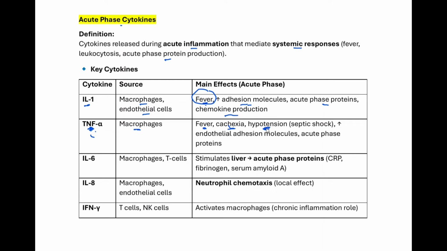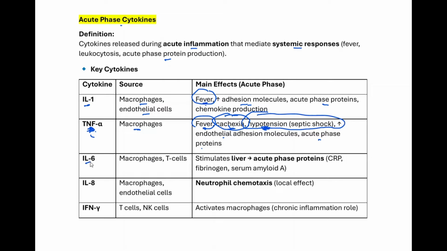And that's always high yield, guys. Make sure you remember that TNF-alpha mediates septic shock. It could cause hypotension. It could also increase endothelial adhesion molecules, and it could also increase acute phase proteins. So the key ones for TNF-alpha, remember the fever, remember the cachexia, and remember the hypotension, the septic shock. Those are the key ones that we need to remember.